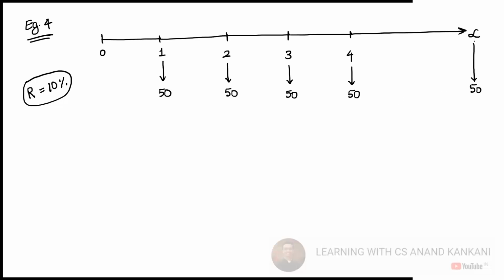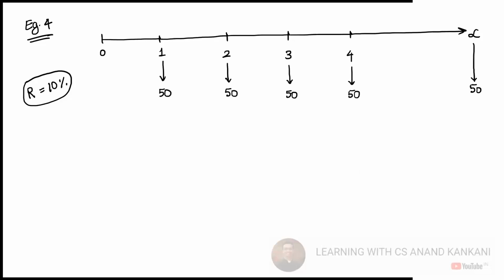How do we do that? The number of years is infinite. So for 50 you calculate the present value. For 1 year you can do that, second year you can do that, third year, fourth year, fifth, sixth, seventh, eighth, ninth, 10th, 11th. Then you cannot go up to 100, 200, 300, because again the n is infinite.